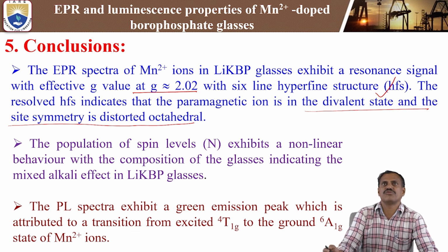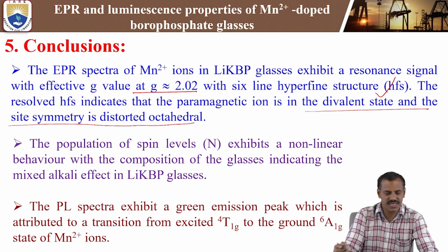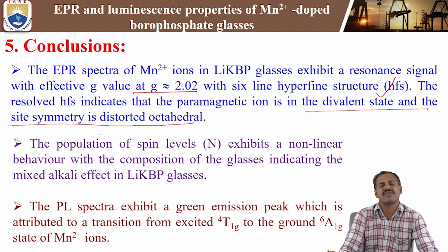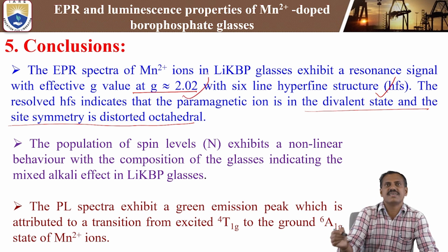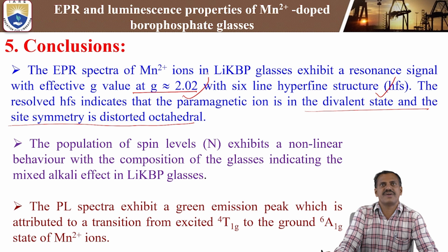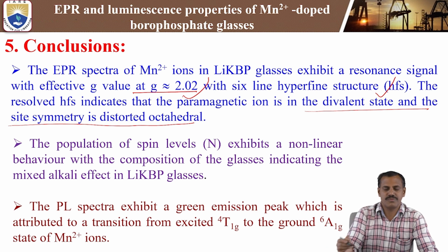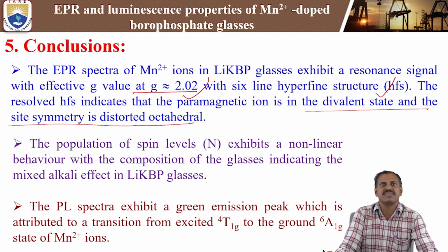EPR is one of the unique techniques to study the site symmetry of dopant ions. Here the dopant ion is Mn2+. The Mn2+ ions belong to a distorted octahedral site symmetry, which we study using the Landé splitting factor g = 2.02. By using this value, we can determine that the site symmetry is distorted octahedral.